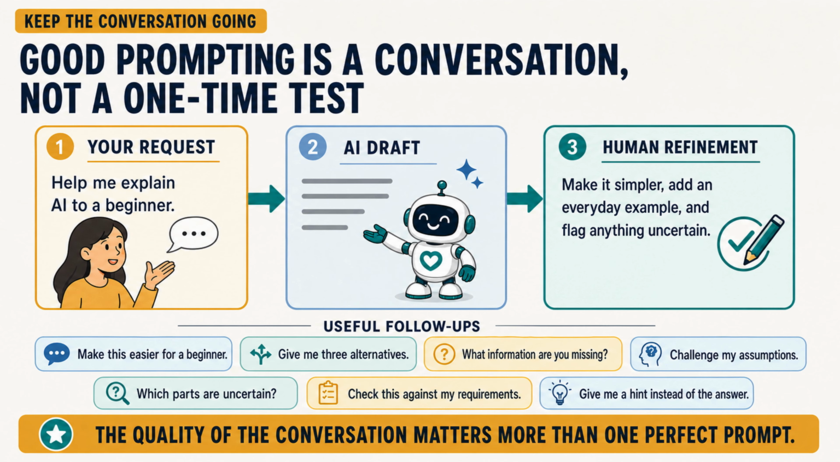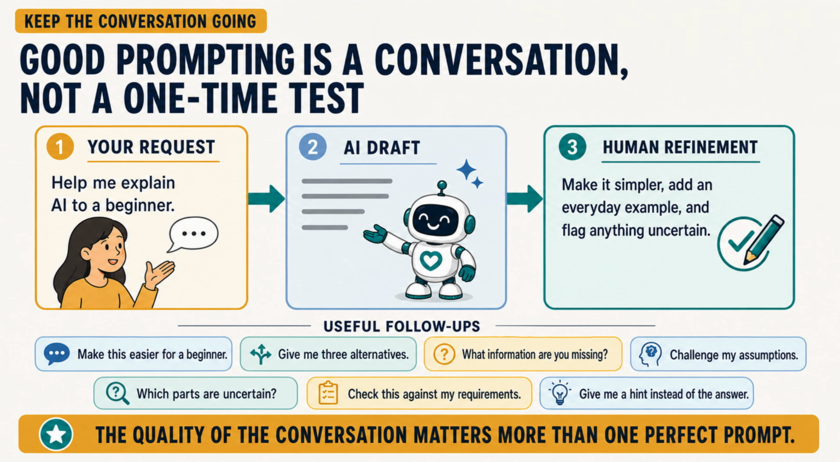The first response is usually a starting point. You can continue the conversation by saying, "Make this easier for a beginner, give me 3 alternatives," or "What information are you missing?" You can ask the AI to challenge an assumption, identify uncertainty, check the draft against your requirements, or give you a hint instead of the answer.